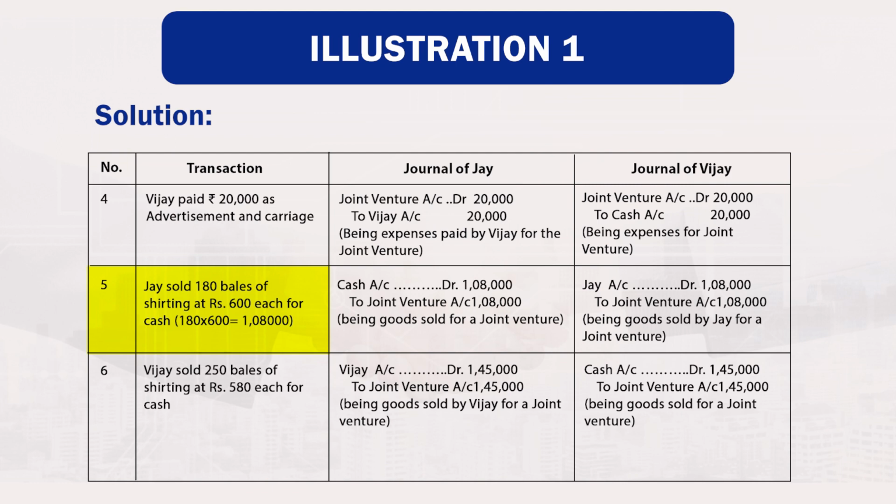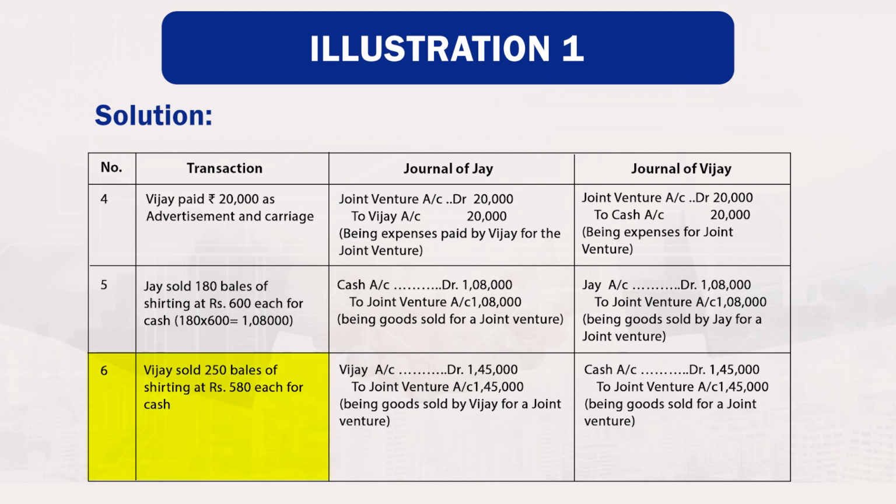Transaction number 5. Jai sold 180 bales of Certing at rupees 600 each for cash. So, total amount will be 180 bales multiplied by rupees 600, amount will be 1,08,000. In the book of Jai, cash account debited rupees 1,08,000 to joint venture account credited by 1,08,000, being goods sold for joint venture. In the book of Vijay, Jai account debited rupees 1,08,000 to joint venture account credited by 1,08,000, being goods sold by Jai for joint venture.